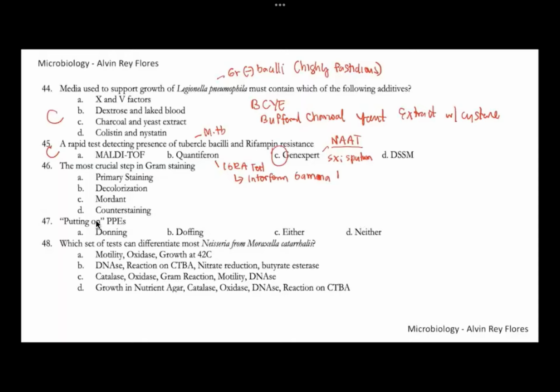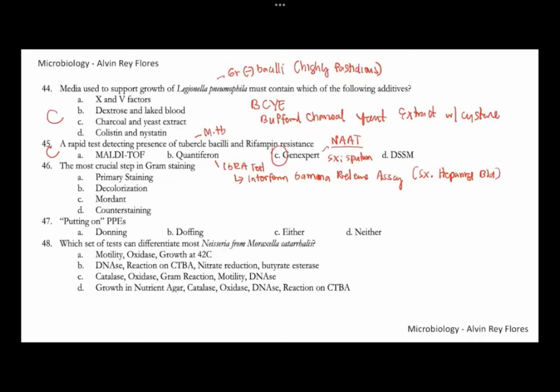An interferon gamma release assay. For the QuantiFERON test, our sample here is blood, heparinized blood, to detect production of interferon gamma. So for number 45, this is letter C.